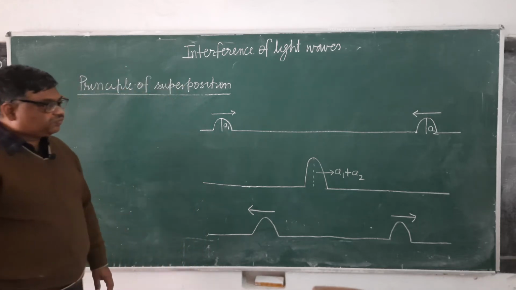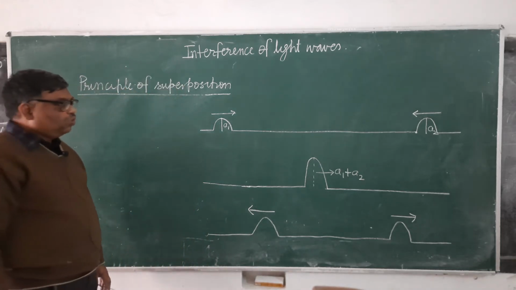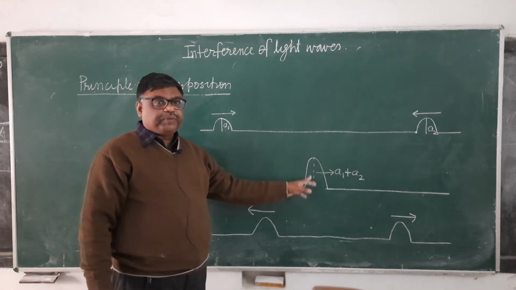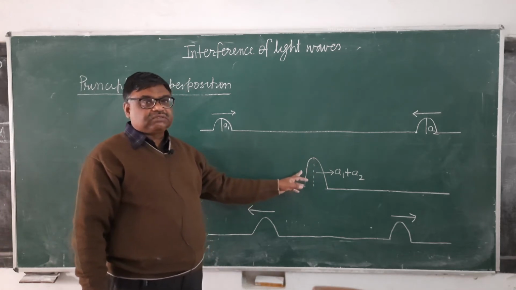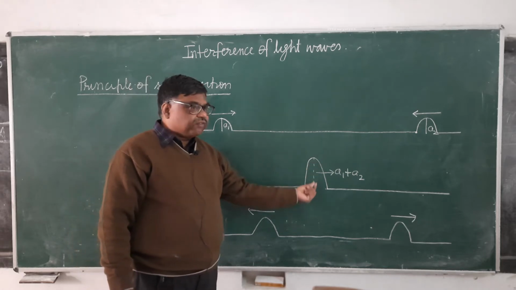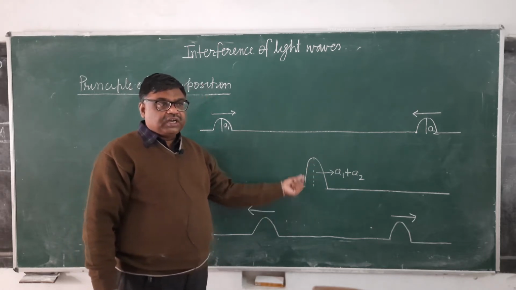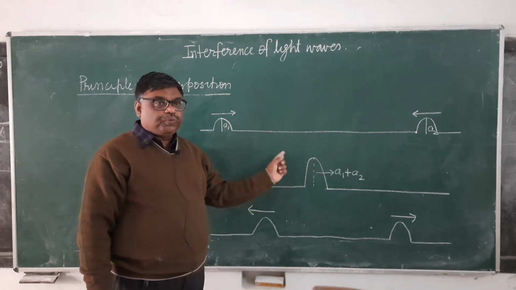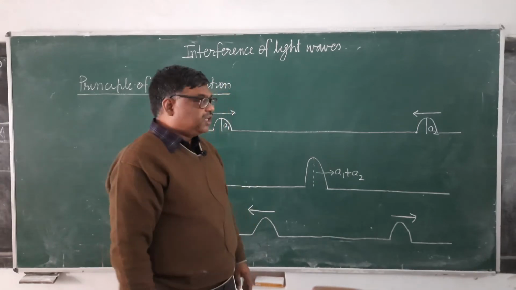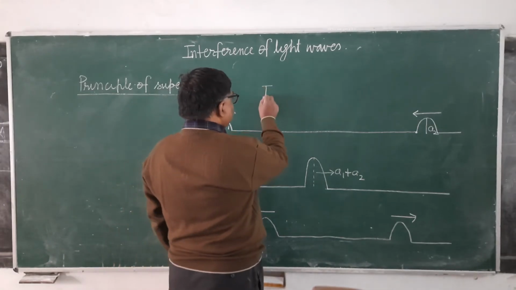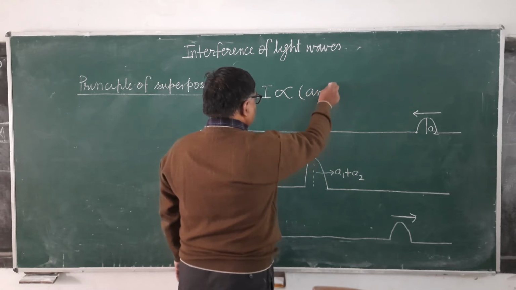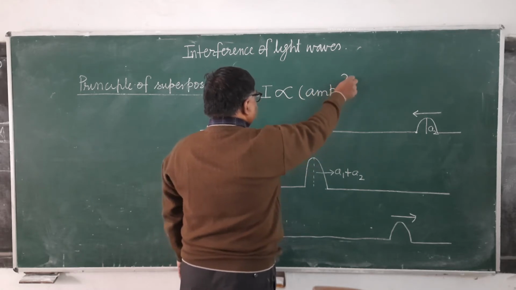Now see here, the amplitude has become maximum, which means the intensity of the resulting wave formed due to superposition will be maximum, because intensity is directly proportional to the square of amplitude.